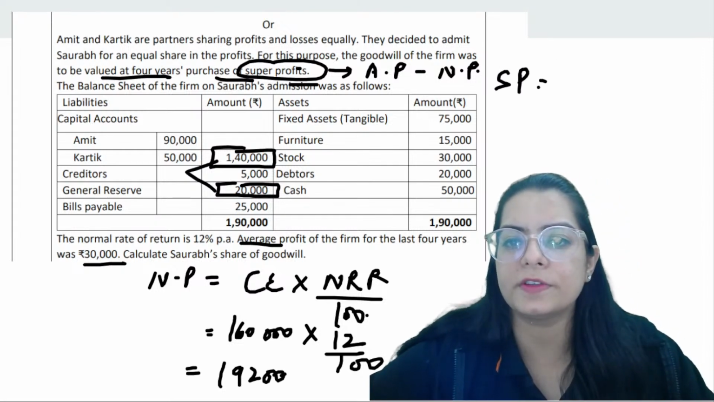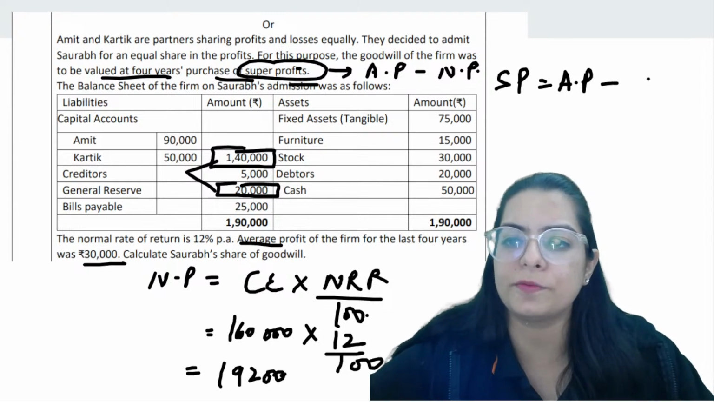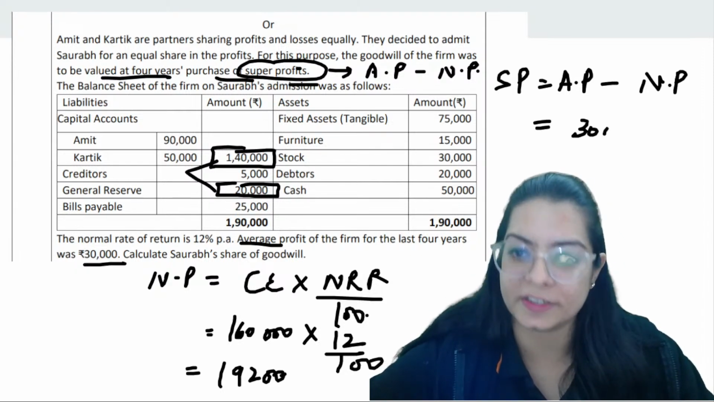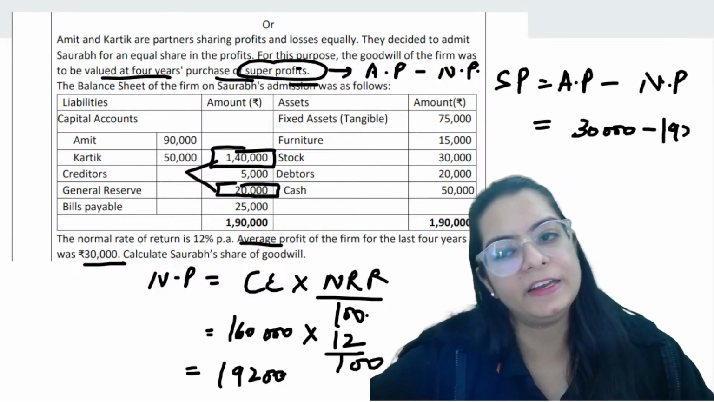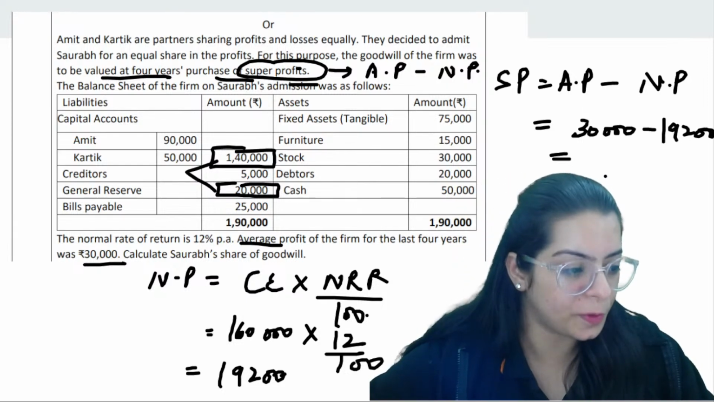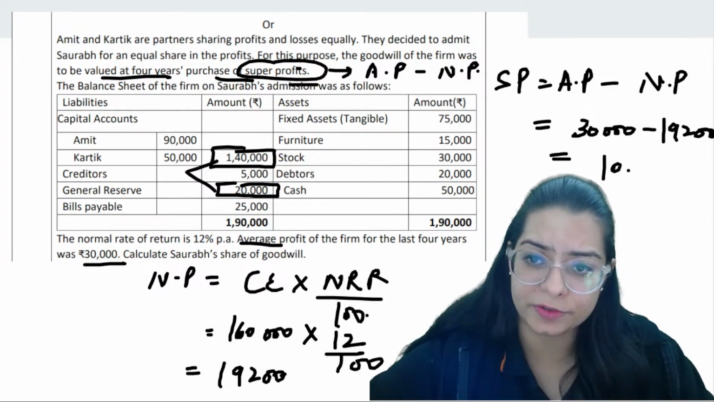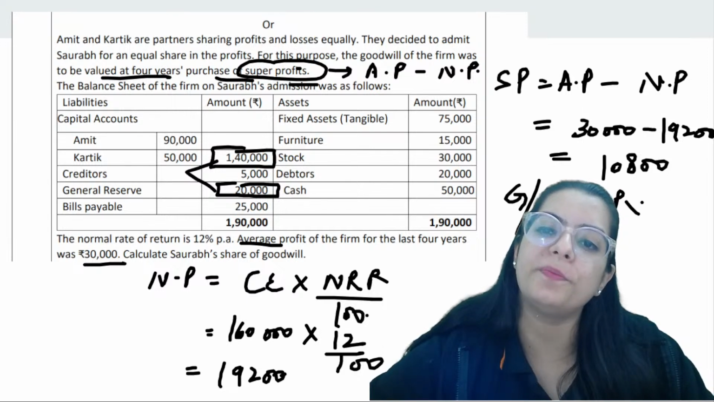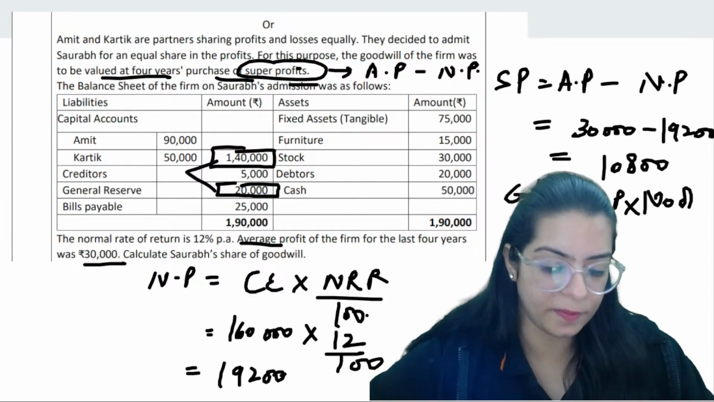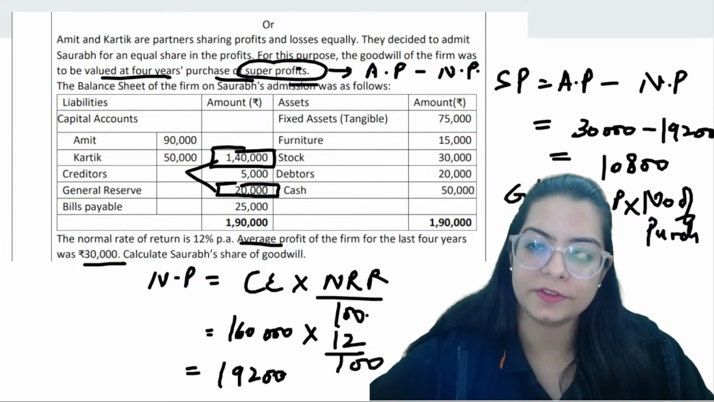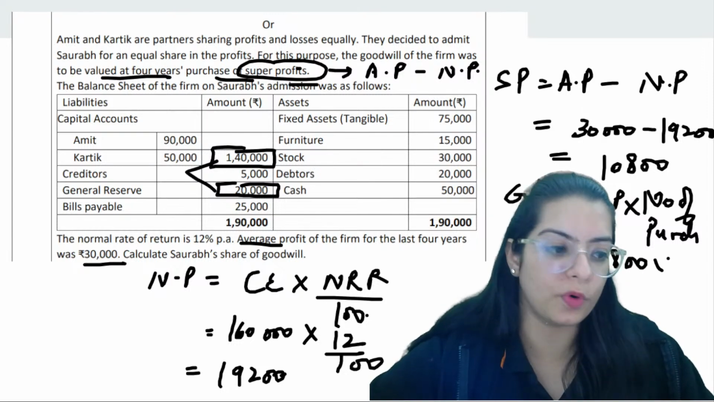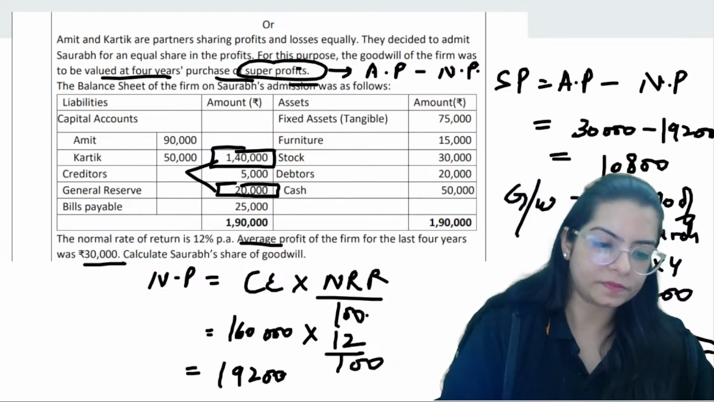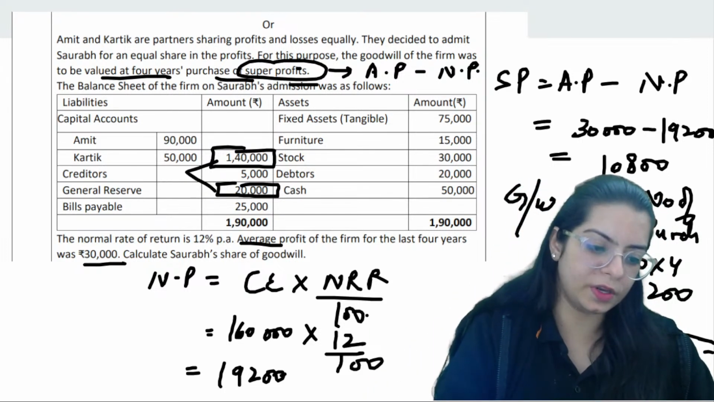Now super profit is equal to actual profit, average profit, minus normal profit. Actual profit is already there in the question, which is 30,000. Normal profit 19,200, which gives you the super profit of 10,800. Now goodwill is equal to super profit into number of purchases. So 10,800 into 4, you're going to get the answer 43,200 goodwill. Check this, yes or no?